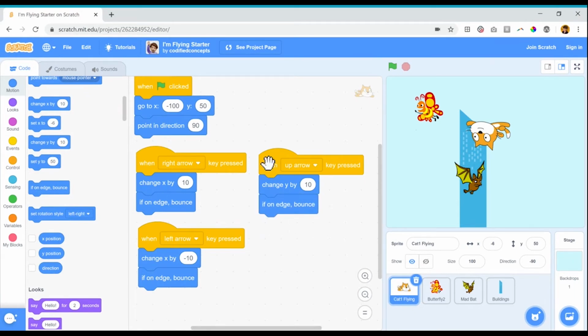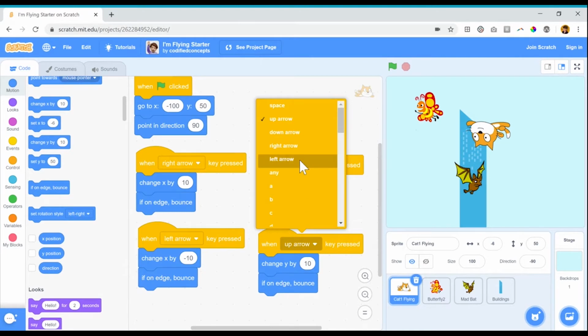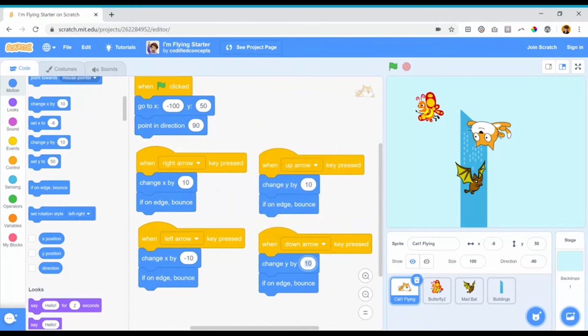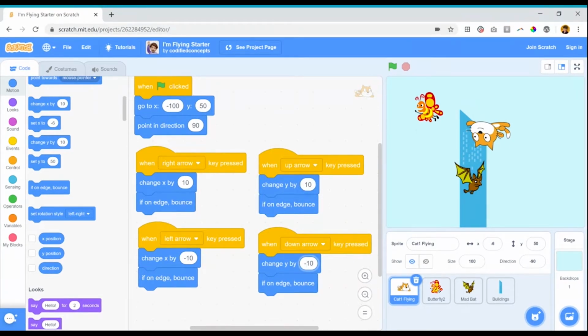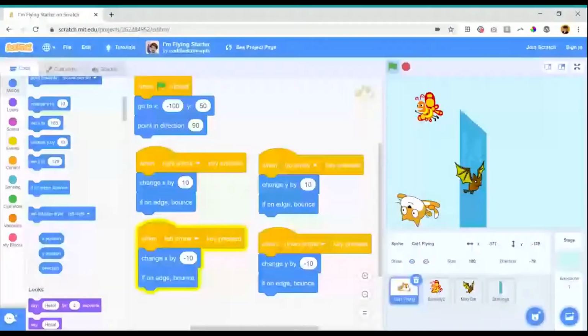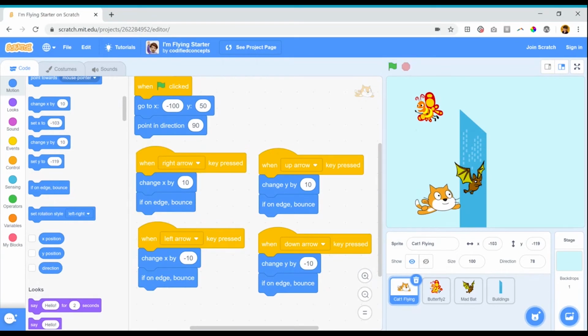Going up is a positive number, and going down is a negative number. Okay, moment of truth. Let's test this code. Excellent. This all seems to be working just great. And now I can control my cat and make him interact with some of the other characters on the screen.